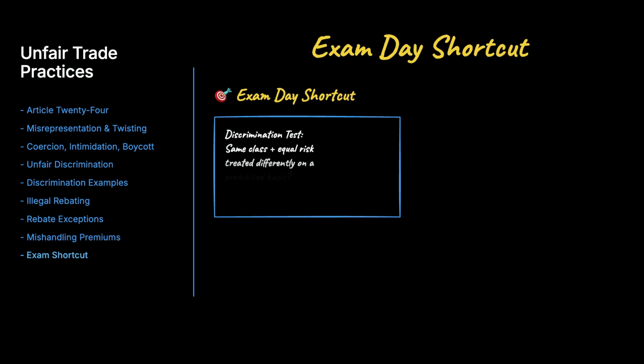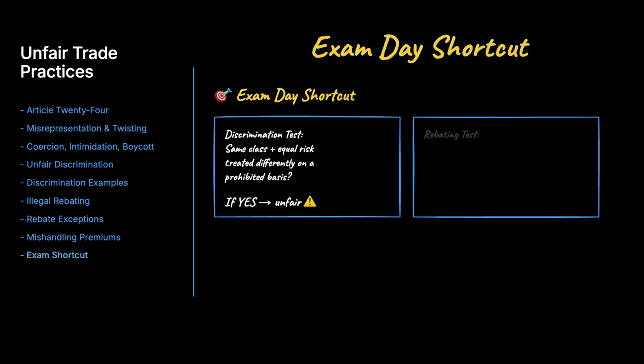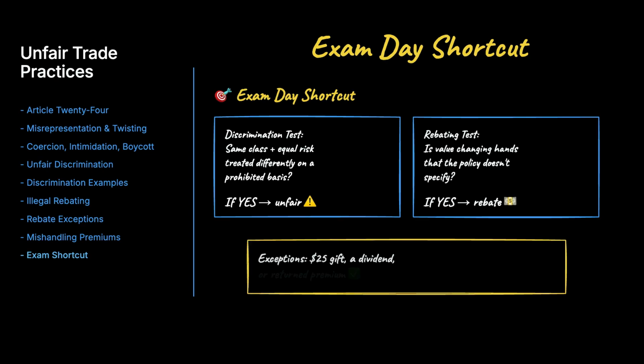Here's my shortcut for exam day. For discrimination, ask same class, equal risk, treated differently on a prohibited basis. If yes, it's unfair. For rebating, ask, is value changing hands that the policy doesn't specify? If yes, it's a rebate unless it's the $25 gift, a dividend, or returned premium.